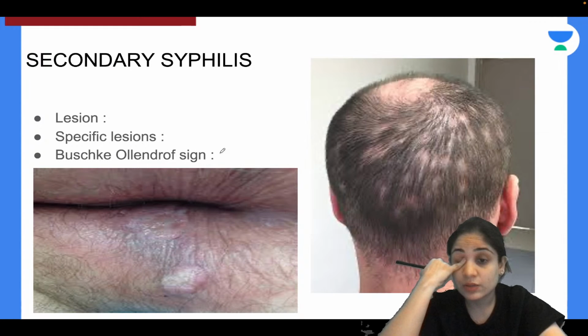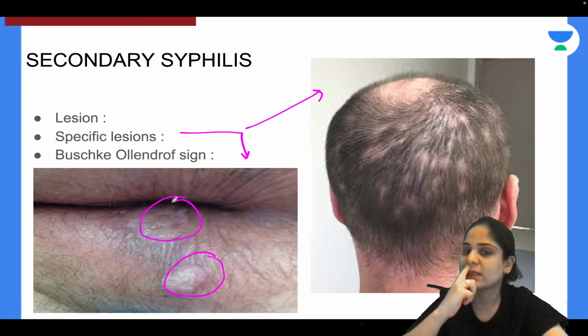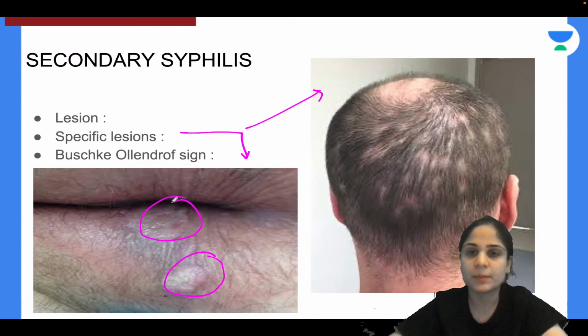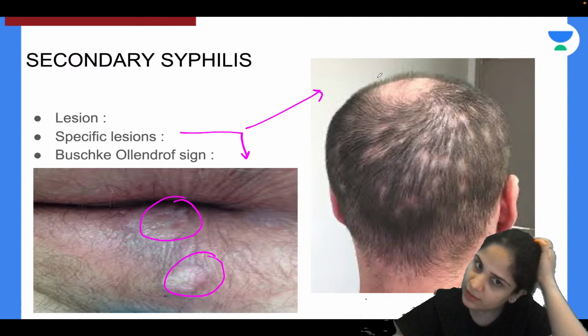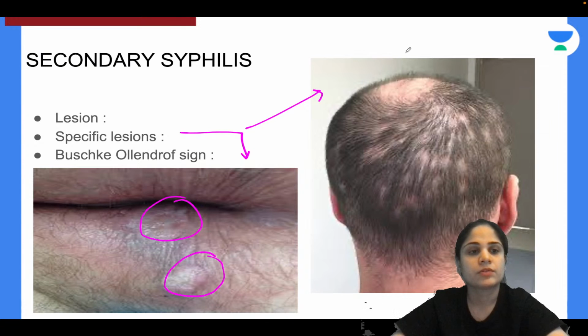Okay. Now talking about secondary syphilis and its appearance, what is the name of the lesion in secondary syphilis? These are the two lesions that we specifically see in secondary syphilis. So identify both the lesions. One is present in the line between the buttocks, and one is present on the hair. And there is one more sign, called Buschke-Ollendorff sign. Can you tell me what these lesions are called?